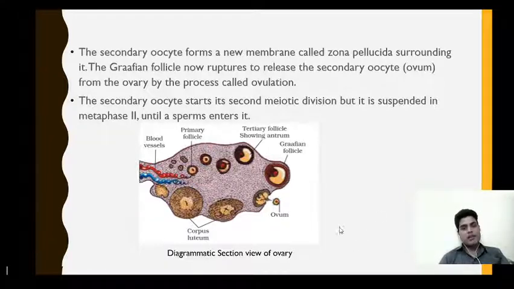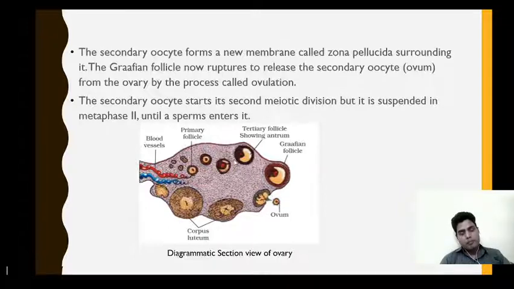So this is the diagrammatic section view of the ovary depicting different stages of the follicular cells. So these are the primary follicles. It has a layer of granulosa cells. Then it gets transformed into secondary follicles. More layers of granulosa cells are laid. Then it becomes tertiary. A fluid-filled cavity known as antrum is there. Then it gets transformed into the Graafian follicle.